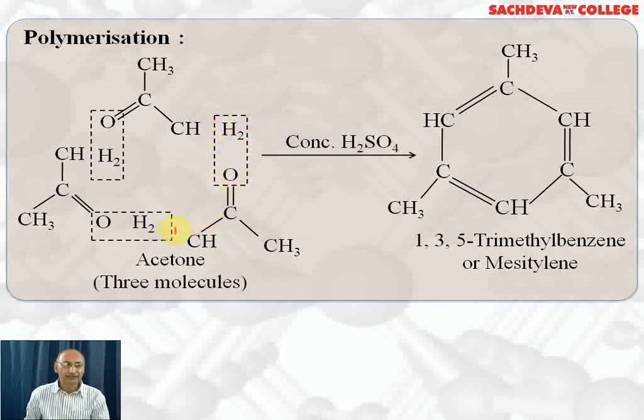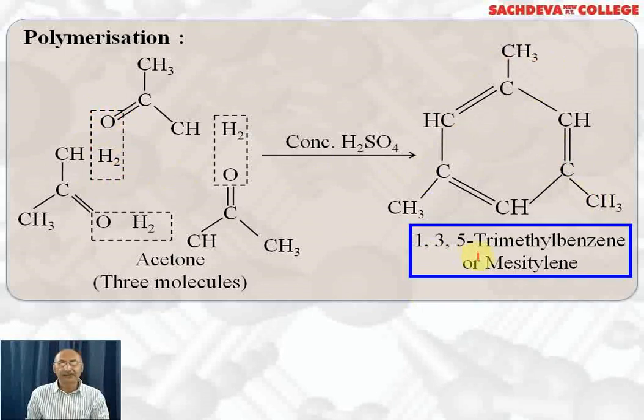In the same way, hydrogen from this acetone molecule and oxygen from this acetone molecule, water is lost. And here H2 from this acetone and oxygen from this acetone, water is lost. 3 moles of water are lost, and we get alternate double bonds and alternate methyl groups. So this compound is 1,3,5-trimethylbenzene. Its common name is mesitylene. This is the polymerization of acetone.